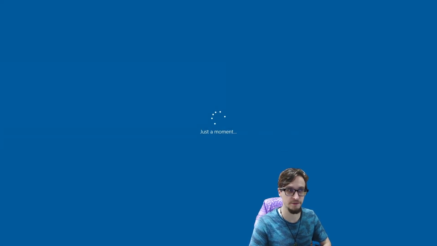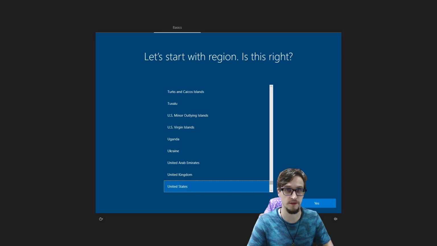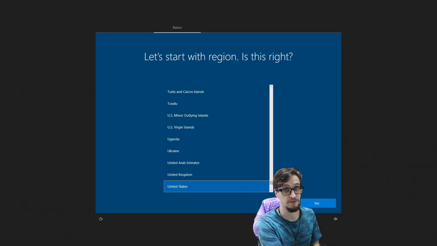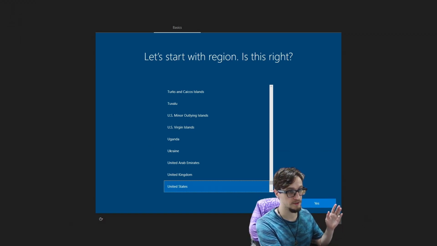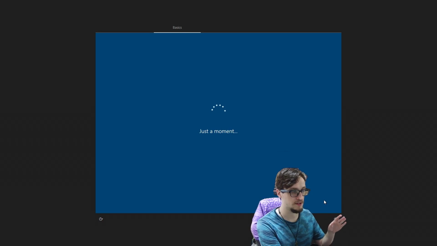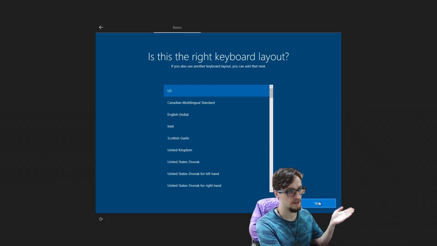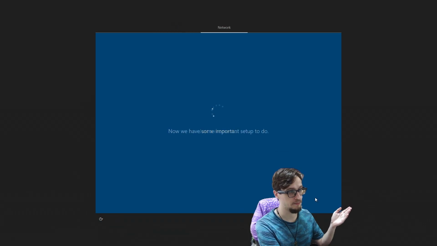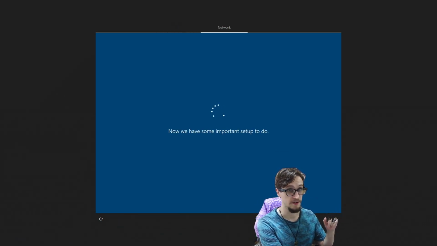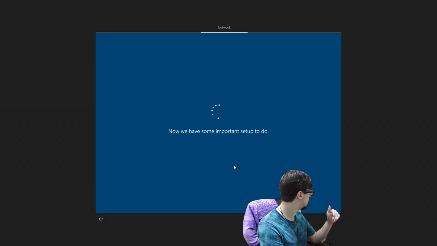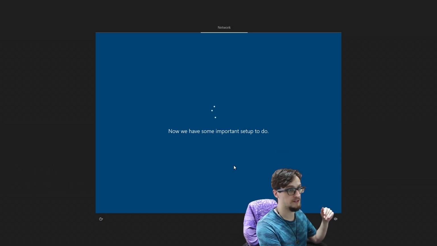And welcome back to Windows. Now we are going to set up Windows. I'm showing you all this because there is an optimal way to set up Windows. We're just going to get started and go through this real quick. I'm going to click Yes. I'm sitting in the US, don't care about the keyboard. Alright, here's a critical part, the network part. I have the Ethernet plugged in.